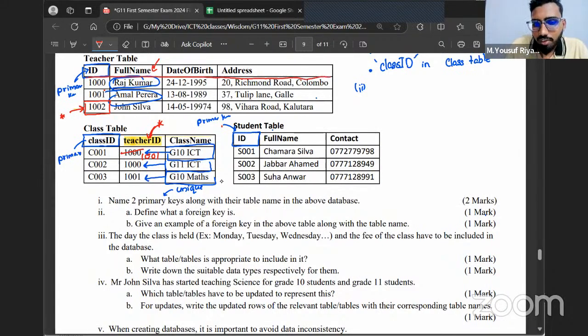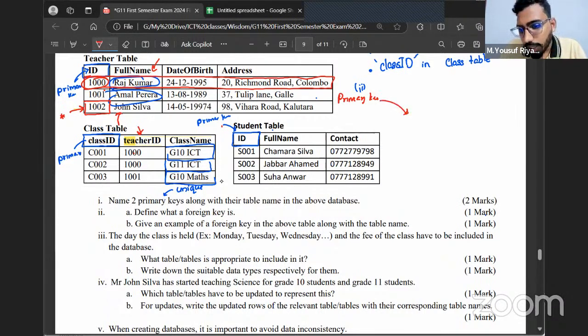That means if I take this field, the teacher called Raj Kumar, what is unique about him? So you can see his primary key. The primary key of Raj Kumar is his ID. So I'm going to mention his teacher ID here. I'm going to mention that the teacher 1001 is teaching the subject. So always when you want to form a relationship between tables, I want to connect the teacher table and class table. When you want to form a relationship between tables, what you do is you take the primary key of a table and record the primary key only on the new table. See, I have mentioned the primary key. The teacher ID is the primary key. I have mentioned the primary key only in this new table here. Okay.